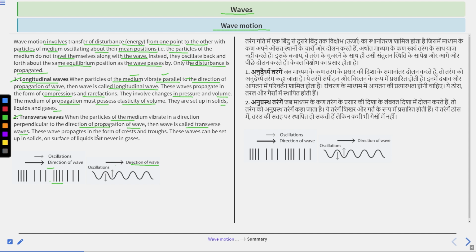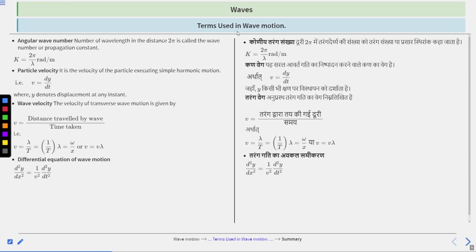These waves propagate in the form of crest and trough. These waves can be set up in solids and on the surface of liquids, but never in gases, whereas longitudinal waves are set up in solids, liquids and gases. Clear? So this is the main difference between longitudinal waves and transverse waves.